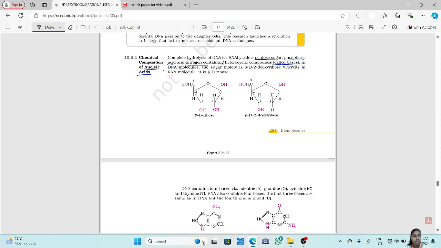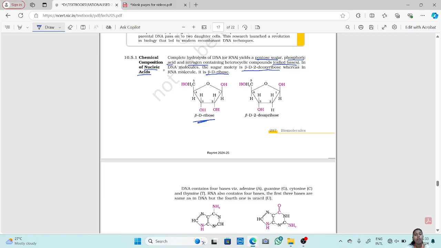Okay, in DNA molecules the sugar moiety is beta-D-2-deoxyribose, whereas in RNA it is beta-D-ribose. Okay, now this is the sugar moiety, we get a pentose sugar, right? Now for RNA the pentose sugar that we get is beta-D-ribose sugar.